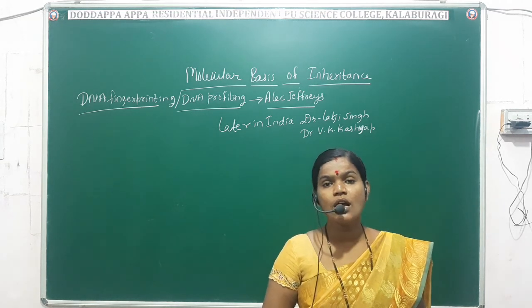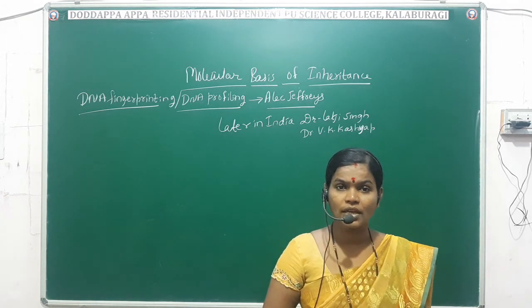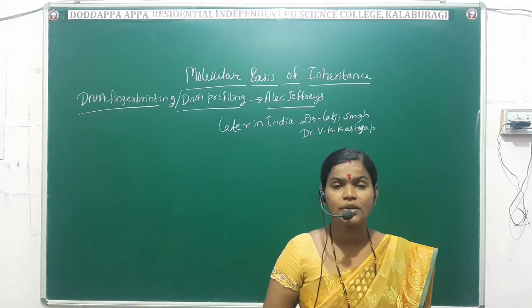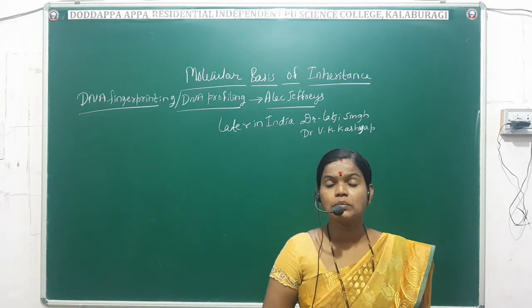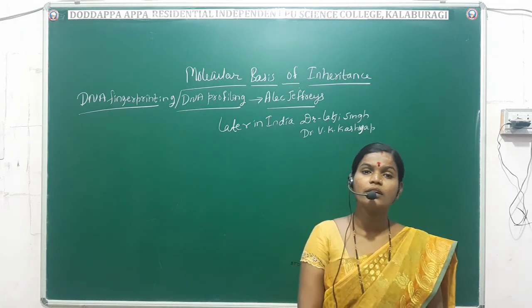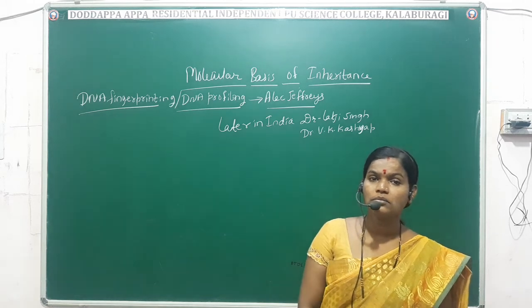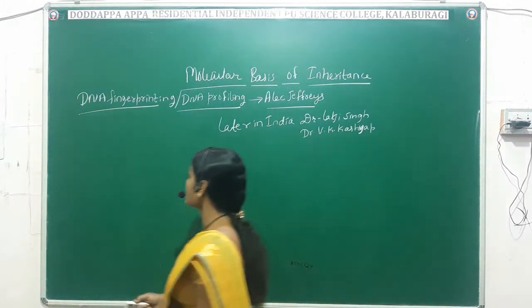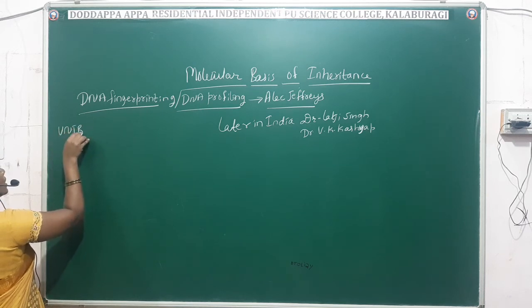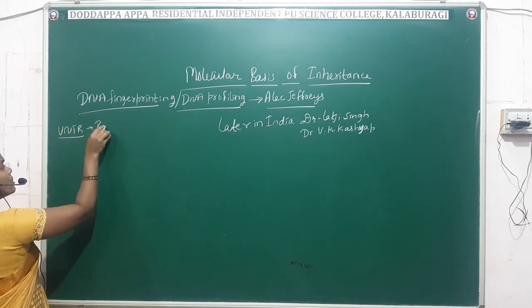We have seen these principles in yesterday's class; once again, two basic principles are there. The very first one is the variable number of tandem repeats, or VNTR.